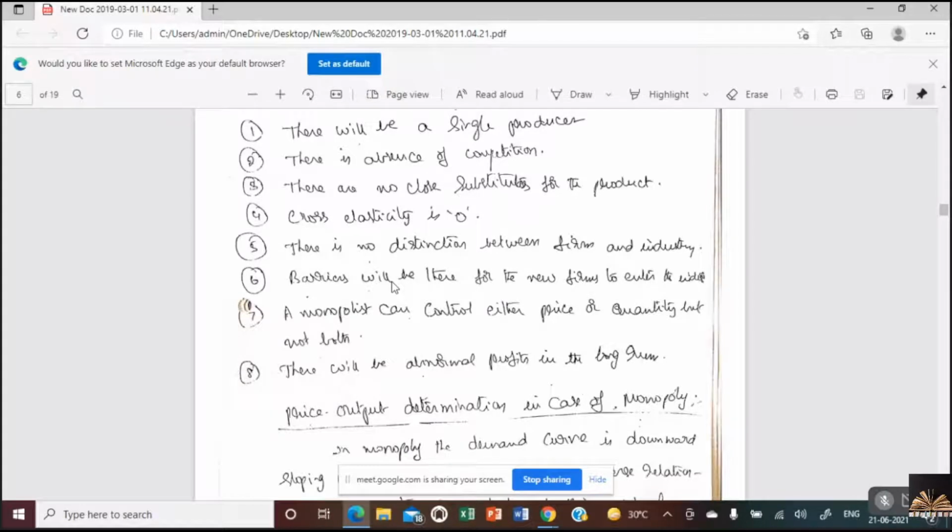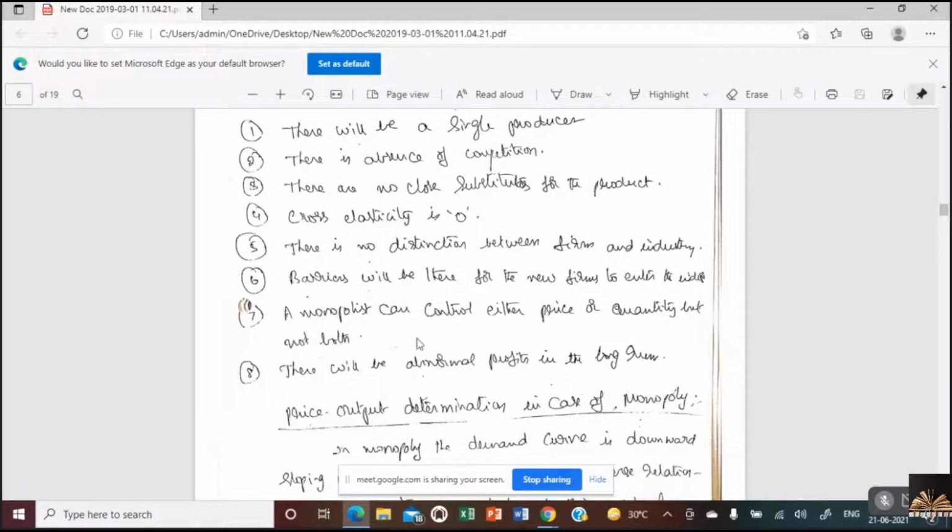Did you get it, Nana? Why were you confused? In perfect competition, there is a distinction between a firm and an industry. Did you follow? Yes, ma'am. One single seller of rice is a firm. Many sellers, all the sellers together make an industry. But in the case of monopoly, there is no distinction between a firm and an industry.